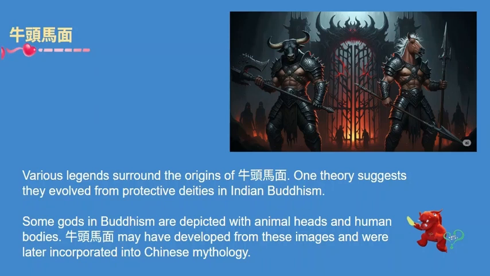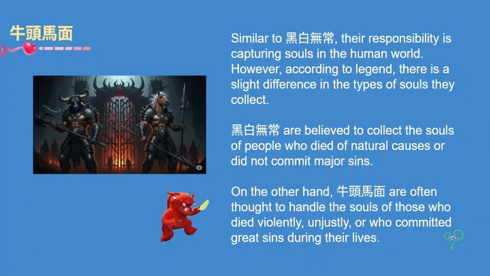Some gods in Buddhism are depicted with animal heads and human bodies. 牛头马面 might have developed from these images and were later incorporated into Chinese mythology. Similar to 黑白无常, their responsibility is to capture souls in the human world. However, according to legend, there is a slight difference in the type of souls they collect.